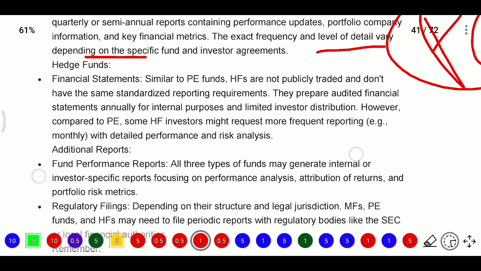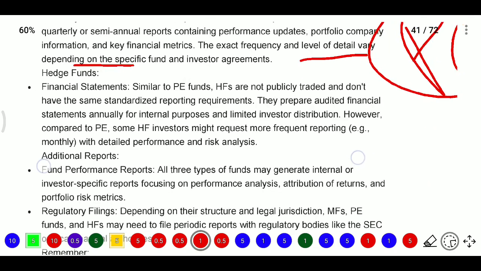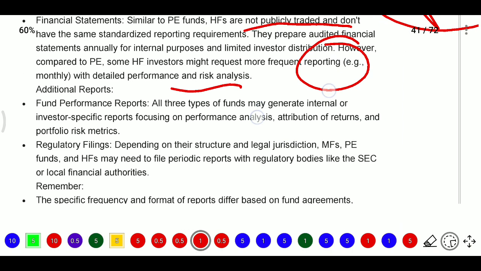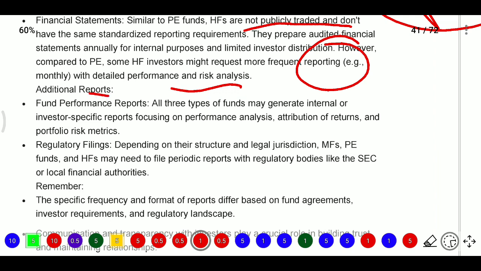And after that, hedge funds are also similar to PE funds. Hedge funds are not publicly traded and do not have the same standard reporting requirements. They prepare audited financial statements annually for internal purposes and limited investor distribution. However, compared to PE, some hedge fund investors might request more frequent reporting, with detailed performance and risk analysis, so they will provide monthly and additional reports, meaning fund performance reports.